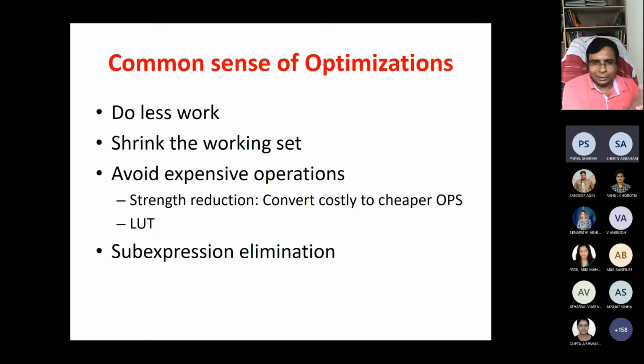What are the common sense optimizations? Let's see. Do less work. I will give you some examples, and through the examples, you will see. Try to do less work, shrink the working set. Avoid expensive operations: strength reductions, convert costly to cheaper operations, or use a lookup table (LUT), and try to do sub-expression eliminations if you are able to at your coding level. Internally, the compiler will anyhow do it, but you cannot always trust that. If you do it at the time of your coding, then you know what you are doing.